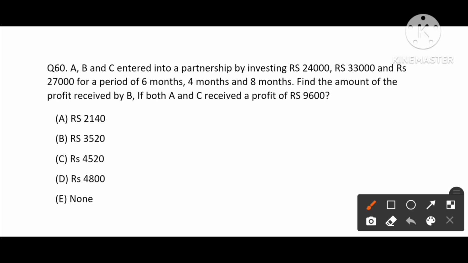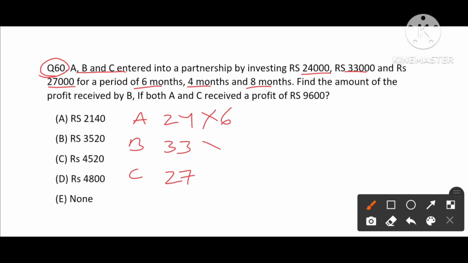Now we are going to deal with the last question of this video, which is question number 60. A, B and C entered into a partnership by investing 24,000, 33,000 and 27,000 for a period of 6 months, 4 months and 8 months. So A, B, C: 24,000, 33,000 and 27,000 for a period of 6 months, 4 months, 8 months.